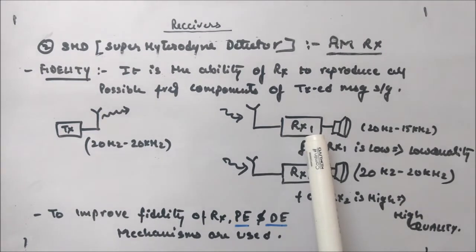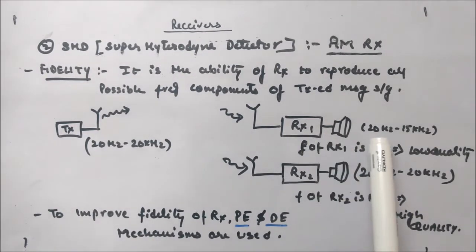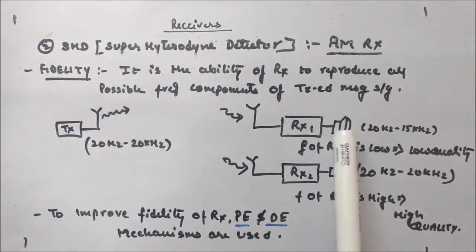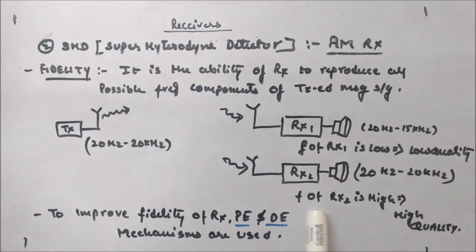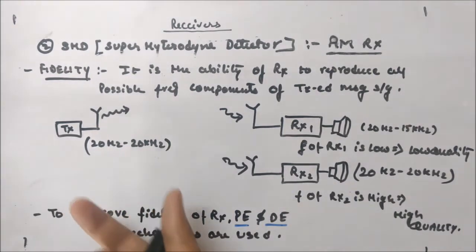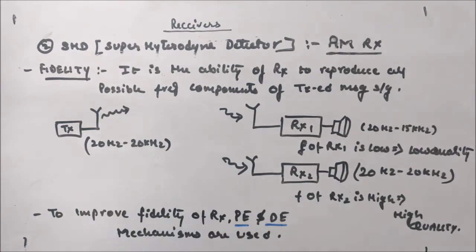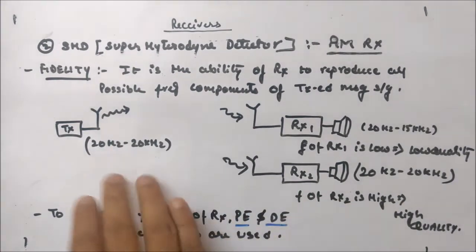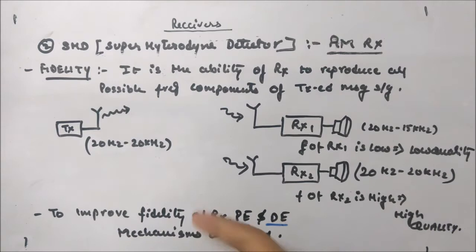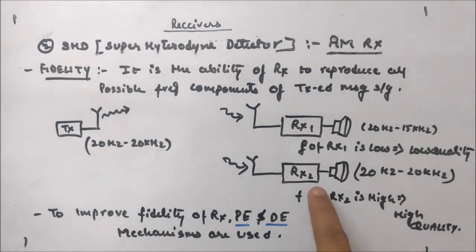Now RX1 is capturing 20 Hz to 15 kHz, whereas RX2 is capturing 20 Hz to 20 kHz. So you can say the frequency range of RX1 is low and it is a low quality receiver. Similarly, the frequency range of RX2 is high, which means it is a high quality receiver. We want the frequency range to be captured in such a way that it should capture all the possible frequency components of the message signal. So this is what RX2 is doing.